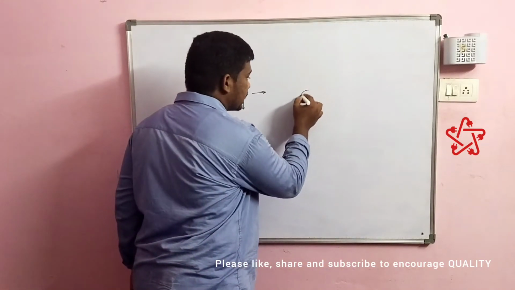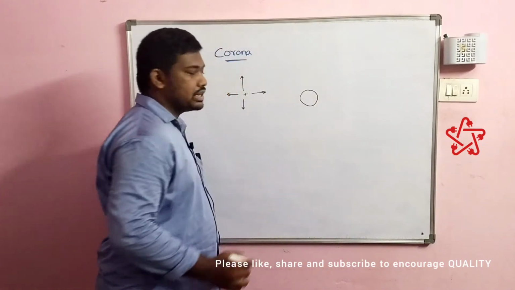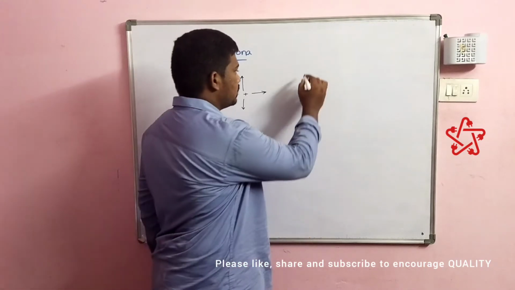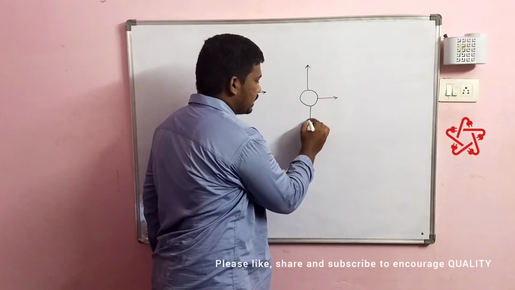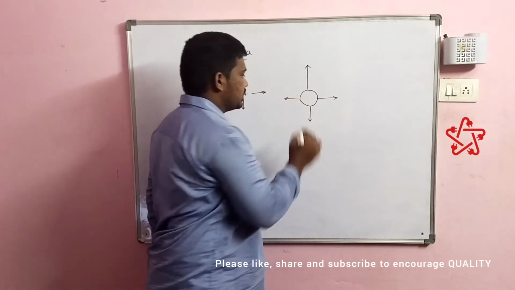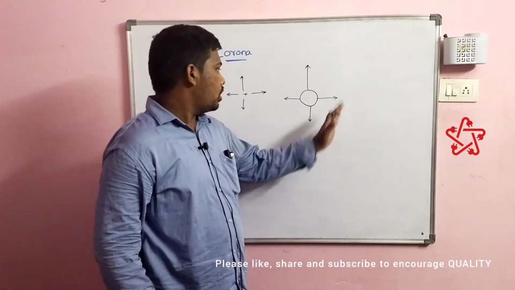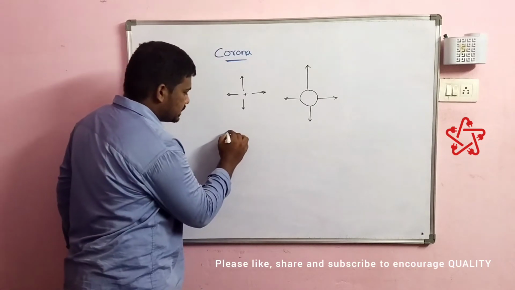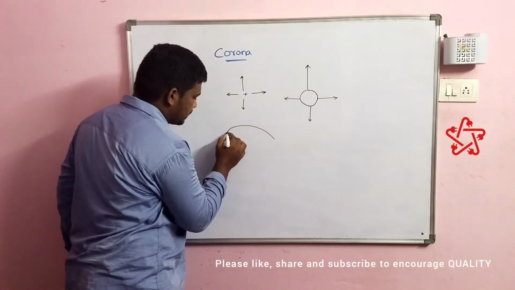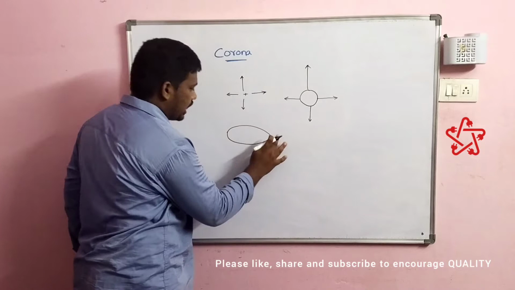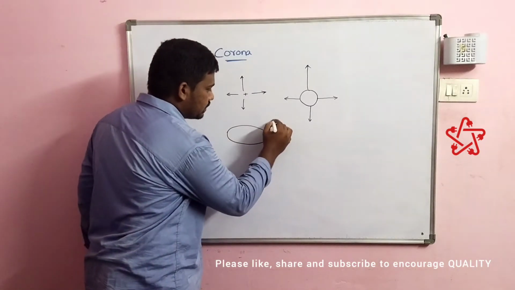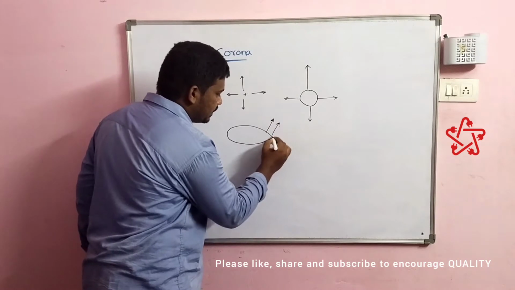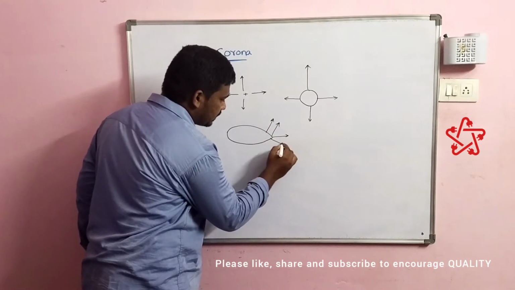From a circular conductor, if we consider a circular conductor, they emanate perpendicularly outward like this. So, if I consider a sharp edge somewhere, like this, here the electric field will be very, very high.